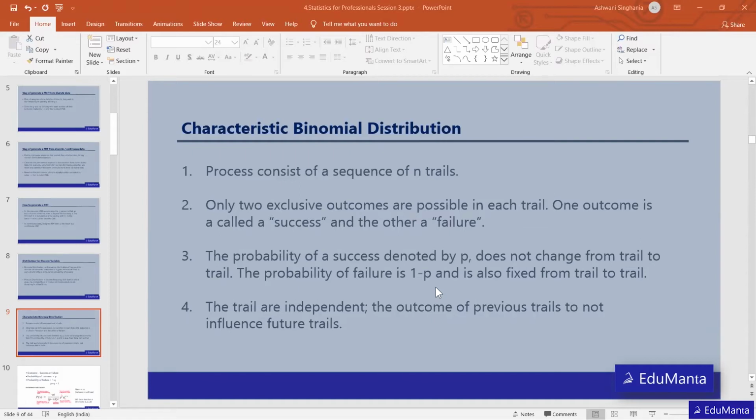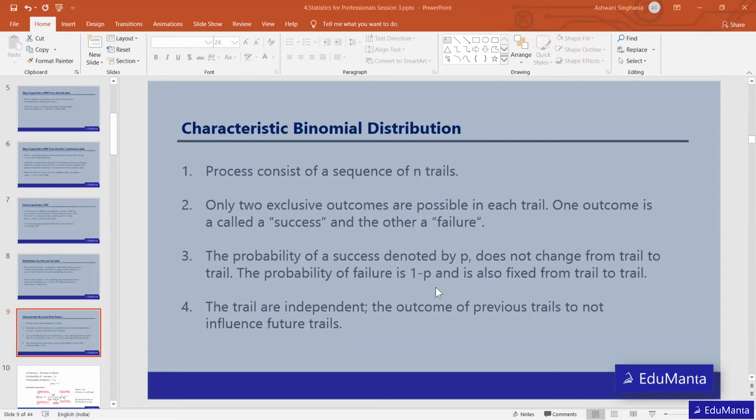So basically, whenever we toss a coin, the probability of coming up head is 0.5, that is 1 by 2, and the probability of coming up tail is 0.5. So in this case, we can see that the probability will not change. The probability of a success will not change.